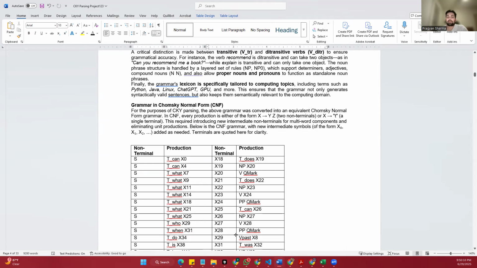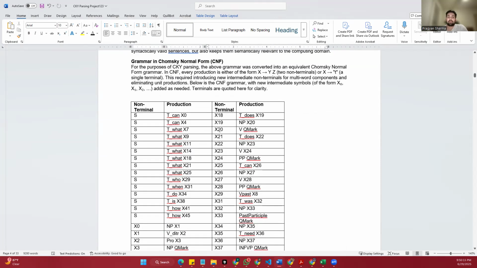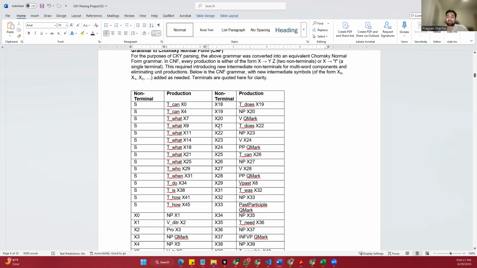CNF grammar. In this part of the project, we convert the grammar into something called CNF. This is a special format that is required for the CKY parsing algorithm to work. In CNF, each grammar rule must follow a strict structure. Every rule must have either exactly two non-terminal symbols on the right side or one terminal symbol, which is just